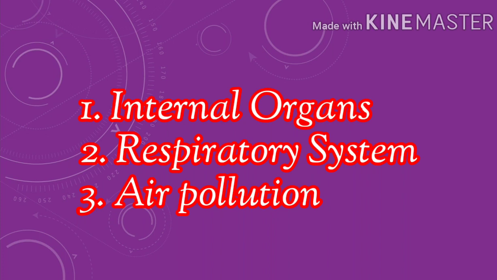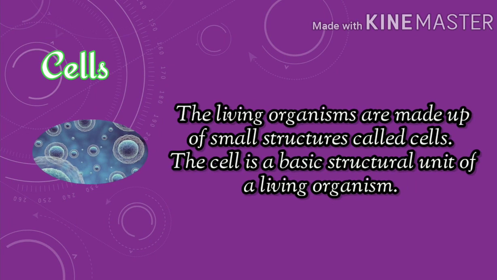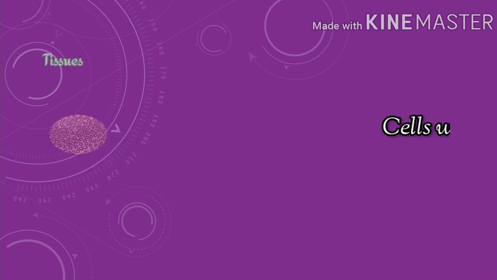Now let us see how the human body is made up of cells. The living organisms are made up of small structures called cells. The cell is a basic structural unit of a living organism. Cells are very small. They cannot be seen with naked eyes. They can be seen only through a microscope.